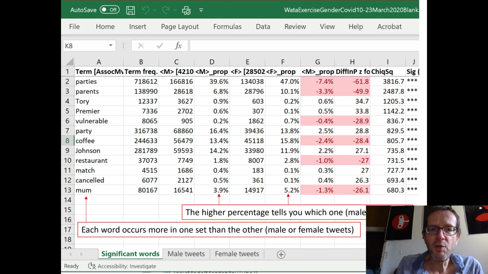But Tory, 0.9% male, 0.2% female, so that's a male associated word, higher percentage for the males. Just to double check, the red ones are the female and the white ones are the male in the column at the end. And here I've included the stars so you can see all of these are statistically significant. They've all got stars. More about the stars later.